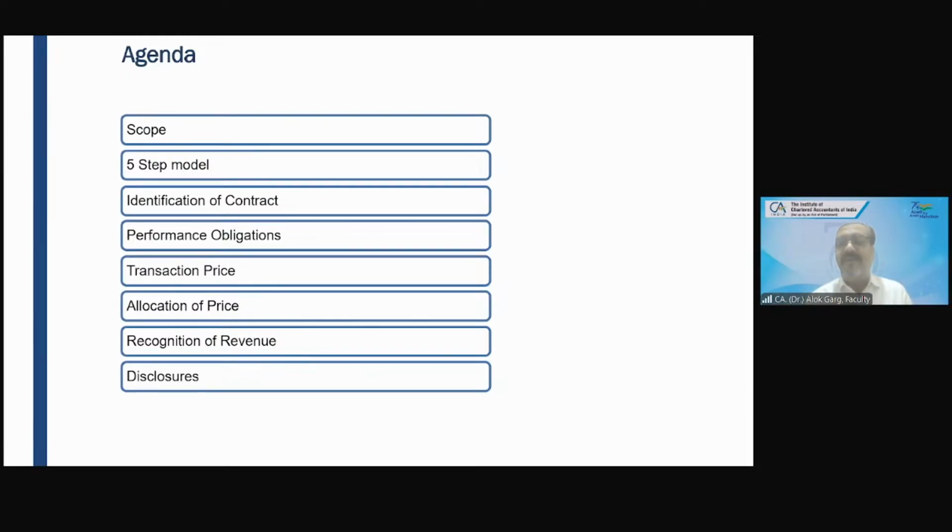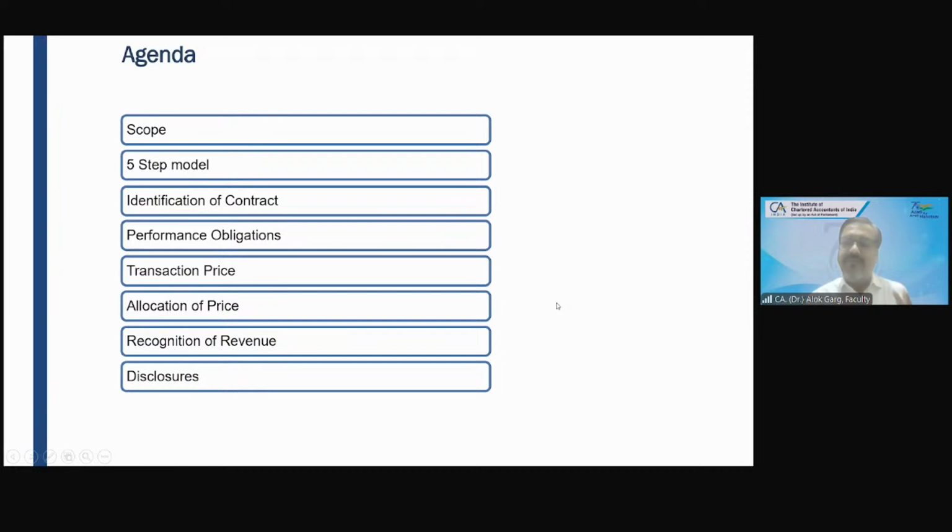And friends, we will cover this standard in 5 classes. So you can understand that the Board of Studies has given you a 15-hour learning session on revenue from contract with the customer. There will surely be a question from this standard in the examination. In your CA final exam, you will have at least one question of 8 to 10 marks minimum, as far as my views are concerned, from this standard, revenue from contract with the customer, Ind AS 115.